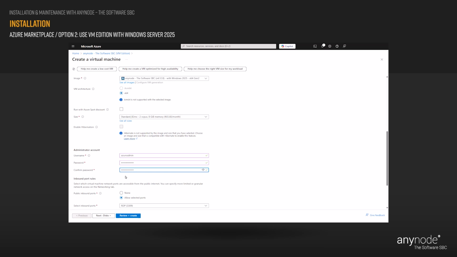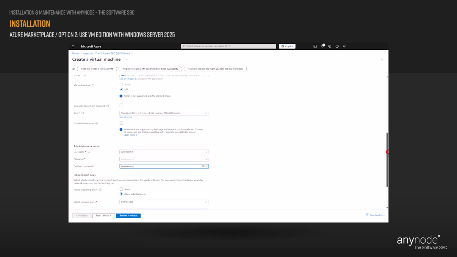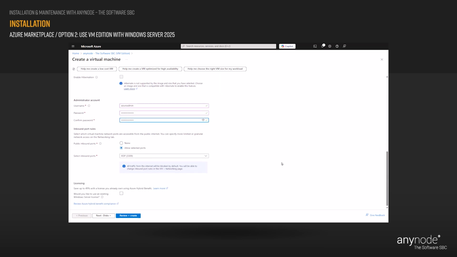At Inbound Port Rules, select which virtual machine network ports are accessible from the public internet. All traffic from the internet will be blocked by default. You will be able to change inbound port rules in the VM networking page later. Denying RDP access for your Windows Server 2025 VM with AnyNode in Azure should be considered as part of a comprehensive security strategy to protect your resources from unauthorized access and potential security threats. If you do not need external access via RDP to the VM, Azure provides alternative access methods such as Azure Bastion, which offers secure, browser-based access to VMs without exposing RDP ports to the public internet.